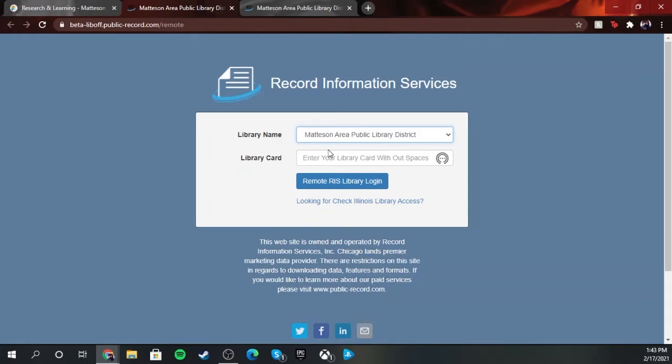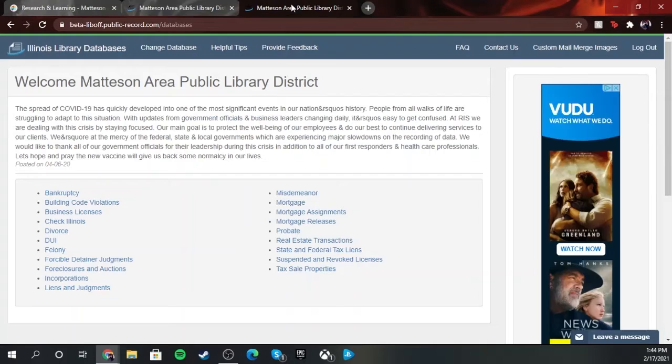If for any reason you can't access this from outside the library, just give us a call at 708-748-4431, or you can email us at mtslib@mapld.org and we can help you, okay? So once you put in your information, hit remote library login. This is what you will see.